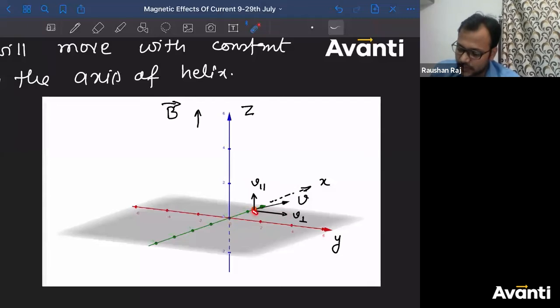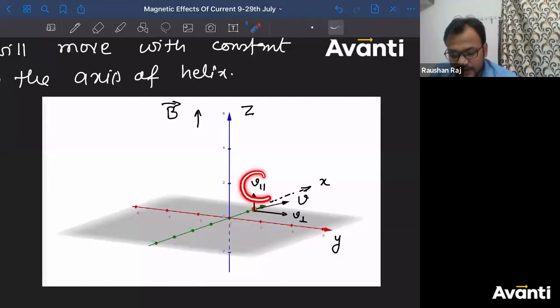So how this charged particle would have moved if only V perpendicular velocity would have been given? Then this charged particle would have moved in this circular path, in this plane. In which plane? XY plane. How would it have moved? It should have moved in this circular path. ठीक है? So in this plane, it would have moved in this circular path.